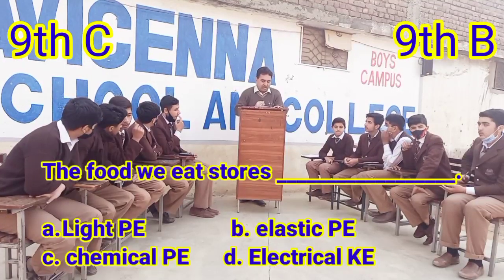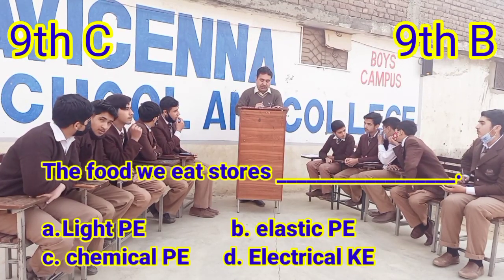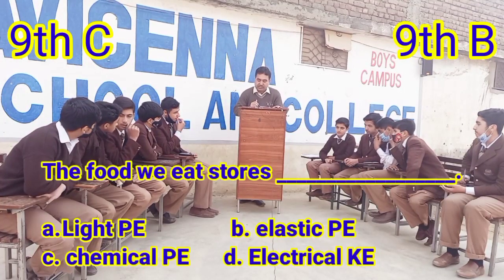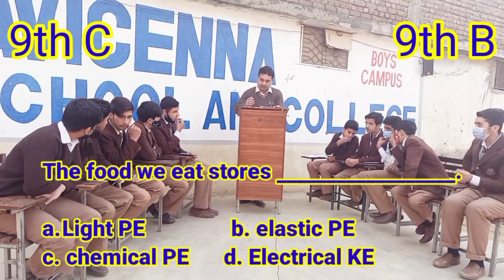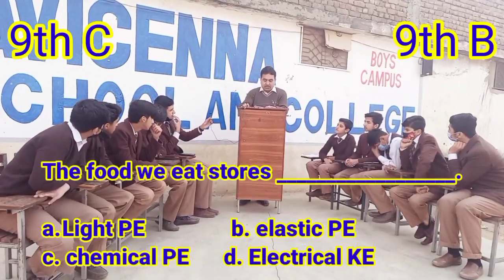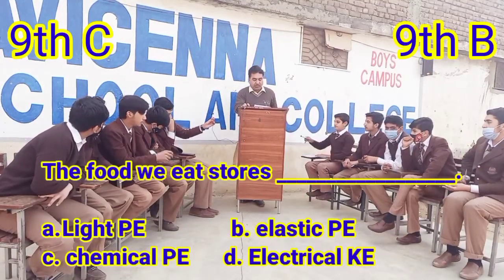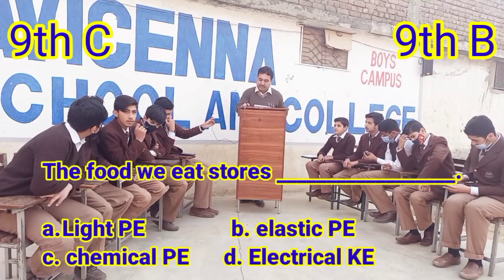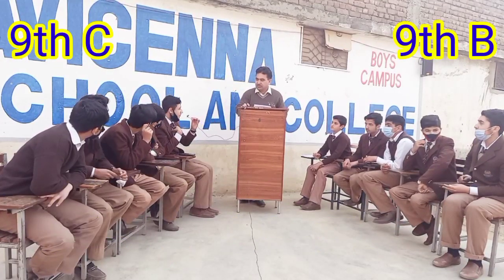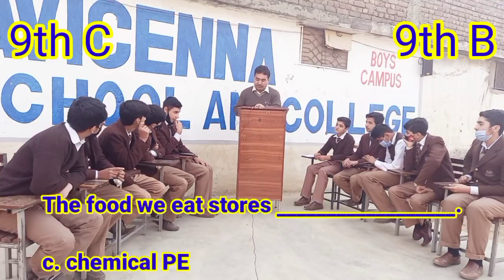Question 16. The food we eat stores option A light potential energy, option B elastic potential energy, option C chemical potential energy, option D electrical kinetic energy. Question repeat. The food we eat stores. Chemical potential energy. Option C, chemical potential energy, is the correct option.